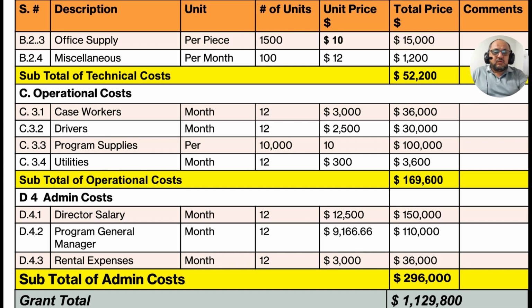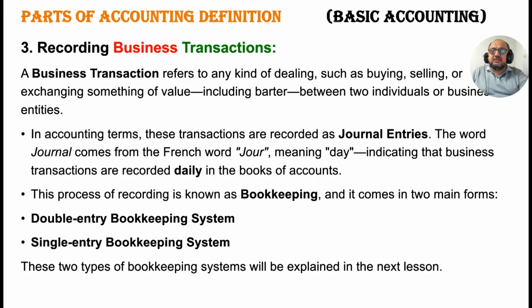Okay, let me tell you what I am going to teach you in the next video. The third part of the business transaction, recording business transactions. This refers to the journal entry. In this, I will teach you what the double entry system is, what the single entry system is, and how we enter the journal entries. That was for today.